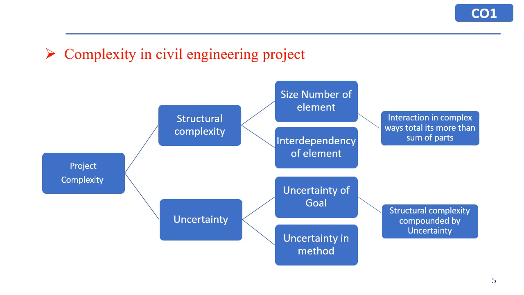For example, we'll discuss this flowchart related to the complexity in civil engineering projects, and we'll particularly focus on structural complexity. We know that in project complexity, one of the aspects is structural complexity, then there will be uncertainty also. And in structural complexity there are size, number of elements, interdependency of elements. Then uncertainty of goals, uncertainty of methodology, maybe in analysis, maybe in construction execution. So these all are uncertain factors.